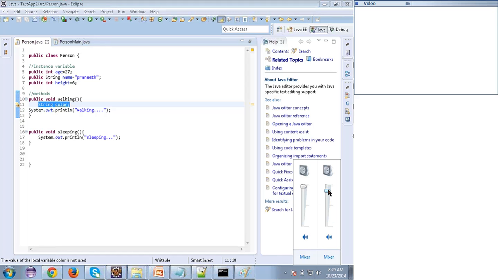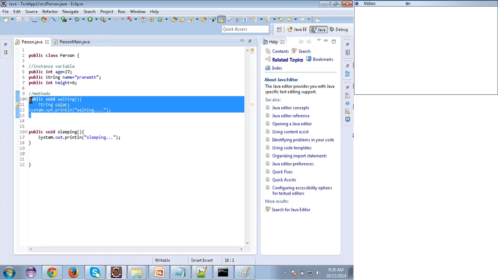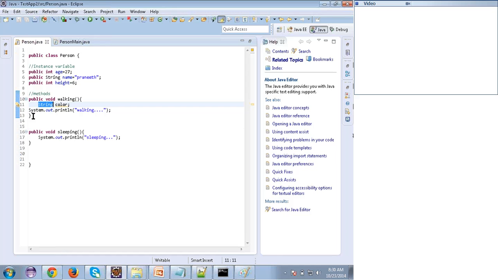So what I was saying is, can I access this variable through the object? What do you say? I can't access this variable because this is not an instance variable. This is a local variable, local to this method. I have written it inside the method. I said walking is a method. I have opened braces and closed braces, and inside that I have declared a variable.